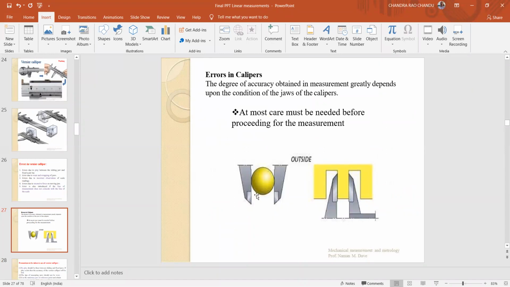Observe here, these are the measuring jaws. Here is the fixed jaw, this is the movable jaw. In between these two jaws, these are the flat faces. These all come under end measurement design. Here in this case, this is the circular part. This circle is to be placed in between these two, like this. The axis of this circle must be perpendicular to these jaw faces. Otherwise, you will get incorrect results. The two jaws must be parallel to each other in order to take the exact length measurement.